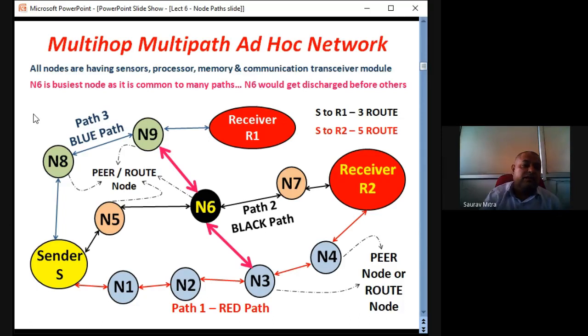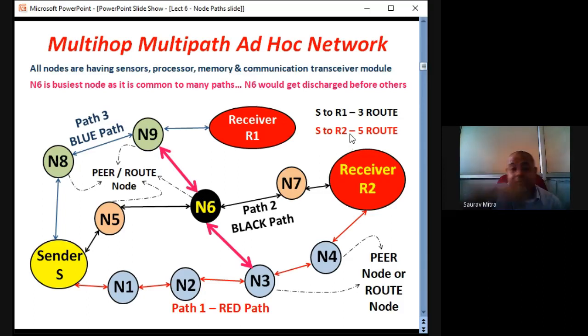Whenever a node is full of energy, it must be taken in the route path, because a node full of energy will not fail and will definitely carry the data from sender to receiver. So sender S to N8, N8 to N9, N6. N7 has gone bad, so we cannot go in the right direction from N6. Come below to N3, suppose N4 is working, and then receiver R2.